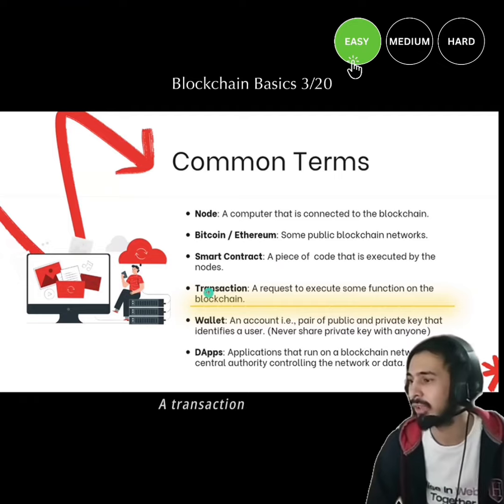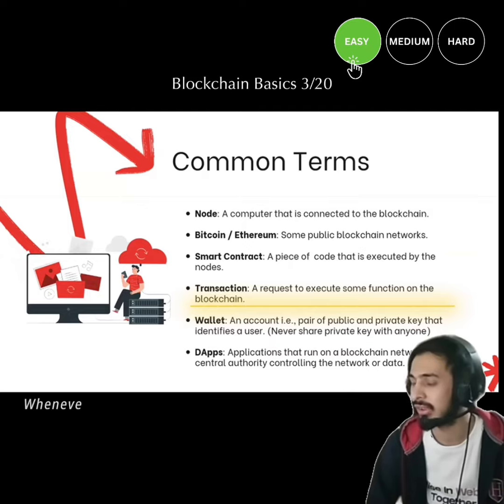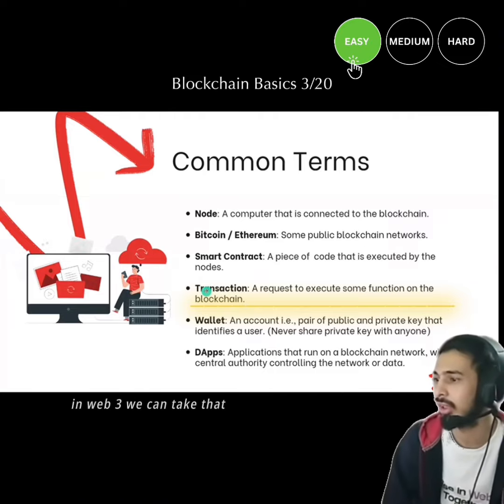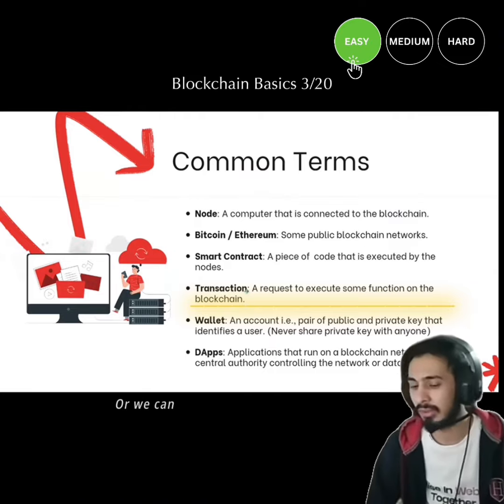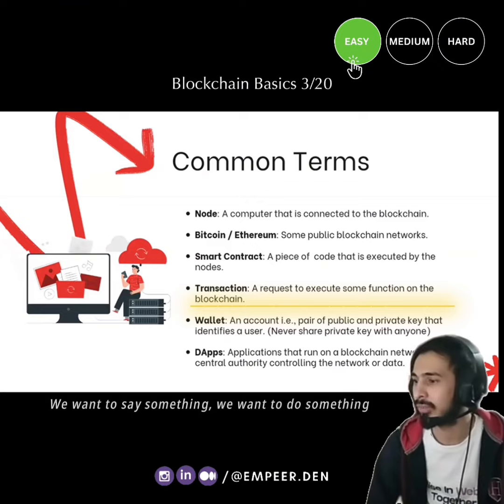A transaction: if I talk about a traditional web ecosystem, what we have is request and response. Whenever we want to request something from the server, we send a request and the server provides a response. In web3 we can take that thing and rename it, or we can say it's a transaction. A transaction is just a command that we want to run. We want to say something, we want to do something.